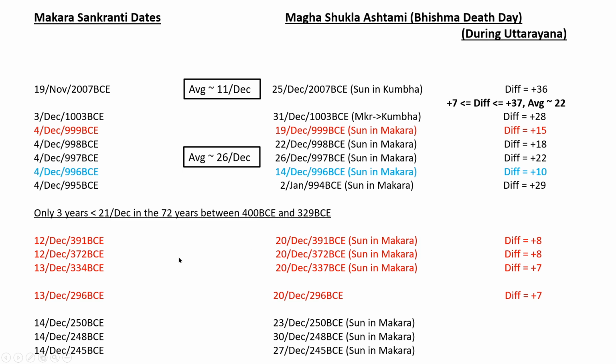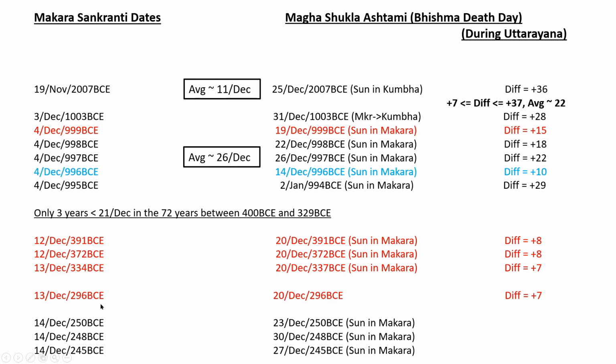So only 3 days. So possibly after 400 CE, we can consider that most of the Magha Shukla Ashtami marks Uttarayana. Right after this, we can assume that Magha Shukla Ashtami means the sun is either starting to move or has already moved northwards.